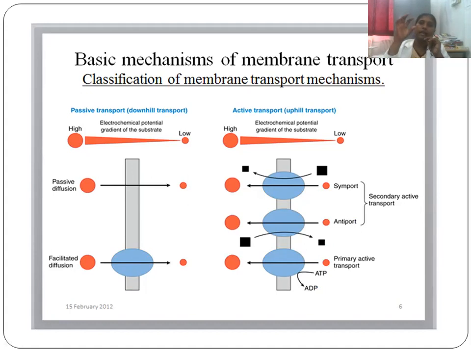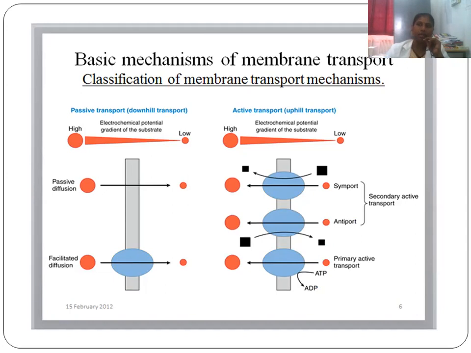Higher molecular weight drugs will not be filtered; only lower molecular weight, smaller size drugs are filtered through the pores, and it also needs some transporters, some protein to carry it. Even though it is from higher concentration to lower concentration, facilitated diffusion is mainly for water soluble drugs, while passive diffusion is mainly related to lipid soluble drugs.